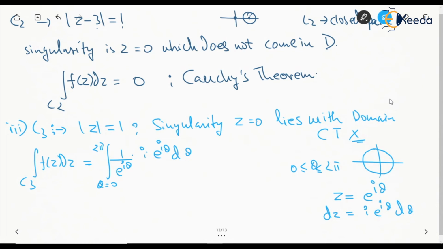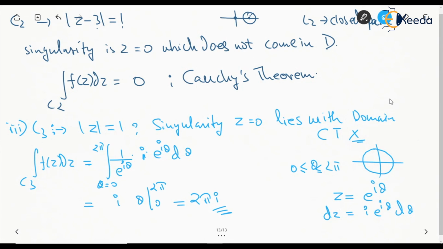The e to the power i theta will get cancelled and we will be left with a constant i. This constant i can be taken outside, and d theta will give theta from 0 to 2 pi. So the answer will be 2 pi i. So we have parameterized z and changed dz to i e to the power i theta d theta, keeping the theta limits for the closed contour C. This is the result.